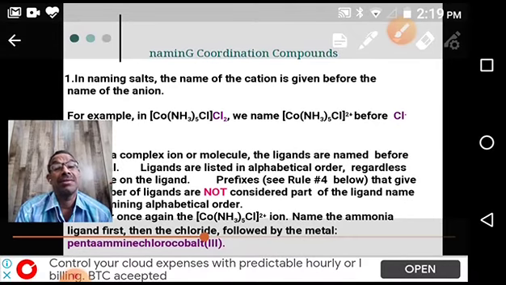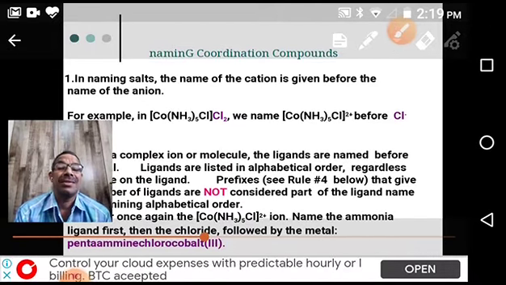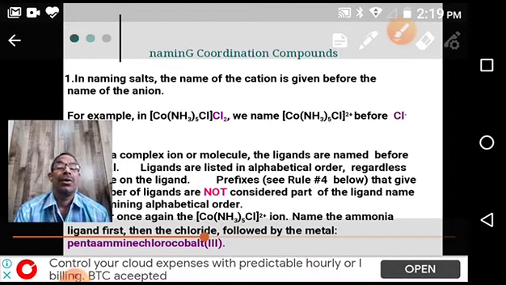We discussed with examples. Then how to calculate a complex ion charge, and from that, how to calculate the central metal atom oxidation number. We discussed with two or three examples.